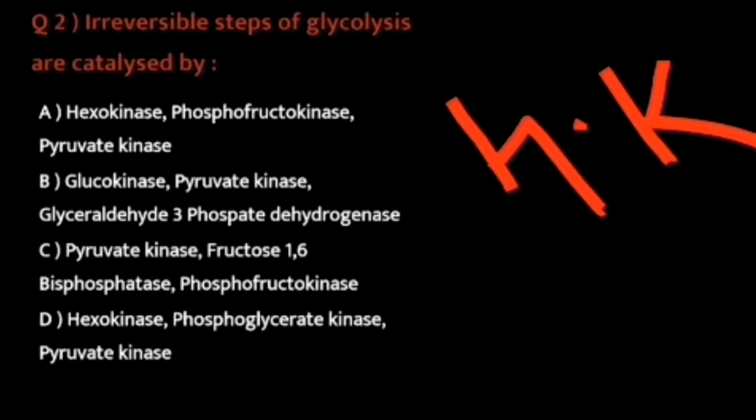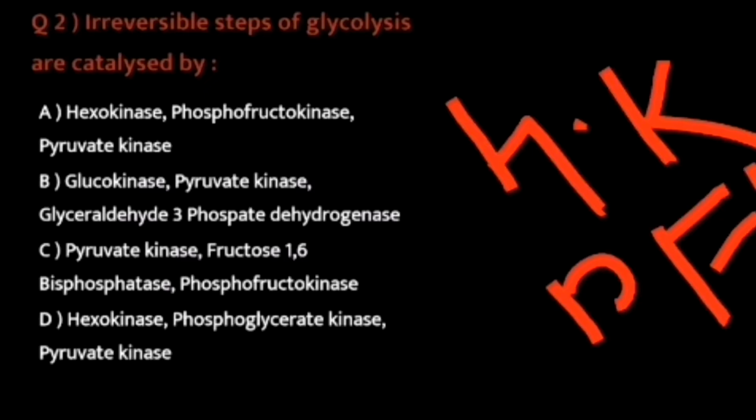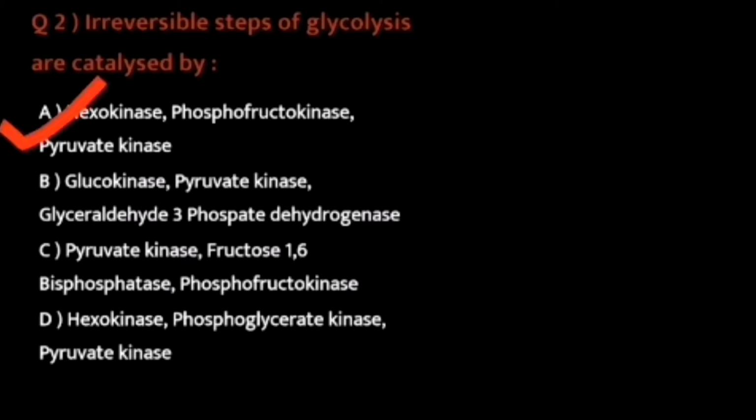The second one is the conversion of fructose 6-phosphate to fructose 1,6-bisphosphate catalyzed by the enzyme phosphofructokinase. And the third one is the conversion of phosphoenol pyruvate to pyruvate catalyzed by the enzyme pyruvate kinase. Okay, so the correct option is the option A, hexokinase, phosphofructokinase and the pyruvate kinase.